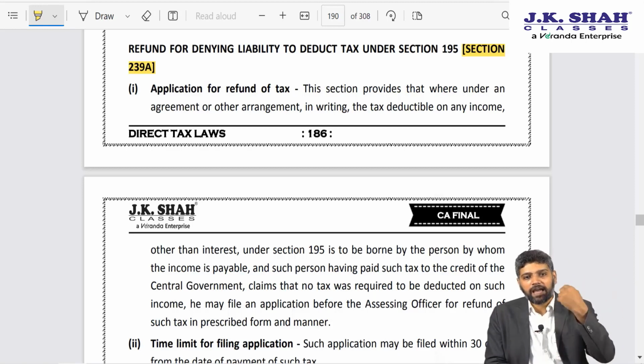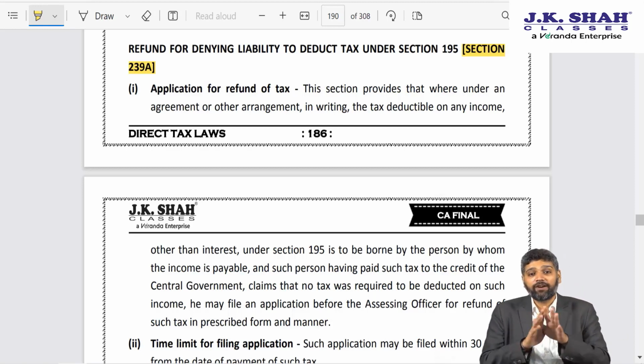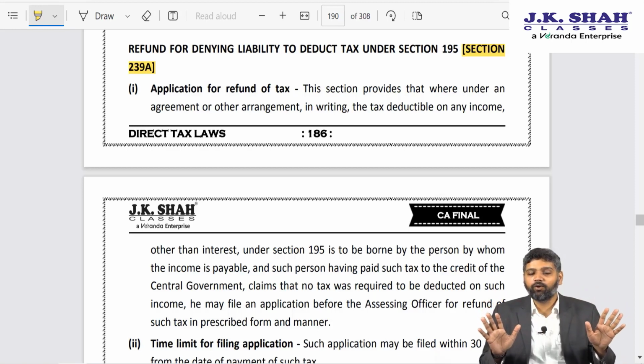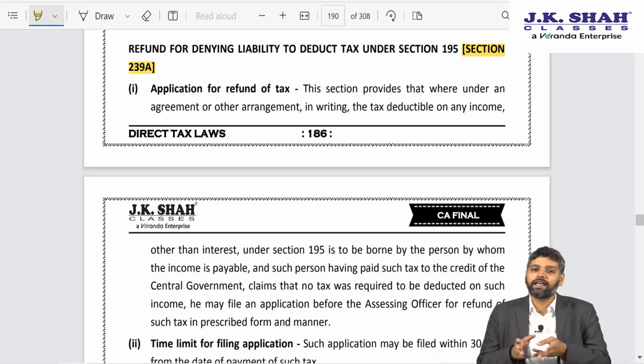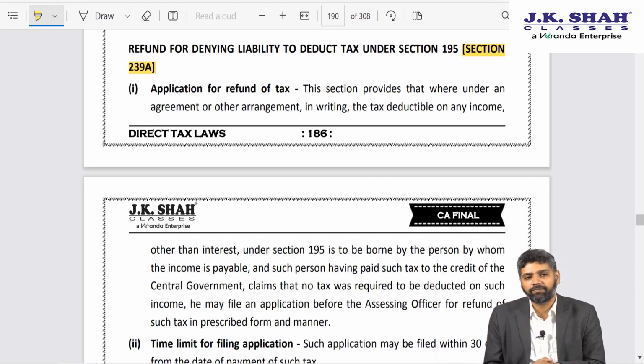That TDS which I bore, I deposit to the government, because I don't want to take a risk. Tomorrow if I don't deduct TDS on that risky interpretation and the assessing officer catches me red-handed, then interest, penalty, expense disallowance, prosecution, all those nonsense things can happen to me. So I pay the TDS out of my own pocket.